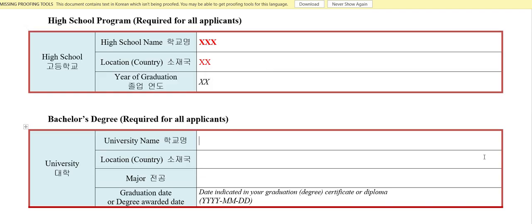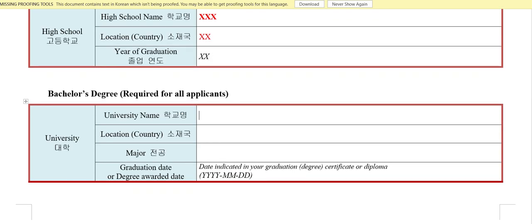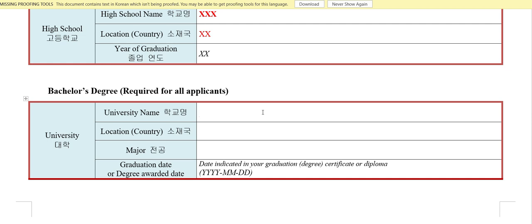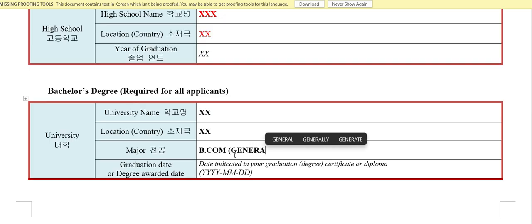Then your bachelor's degree, if you're applying for master's, you have to fill this in: where you studied your undergraduate, the university name, the location, then the major, what you studied. I studied BCom General, like this. If you studied BSc, whatever your major was, and your graduation date.